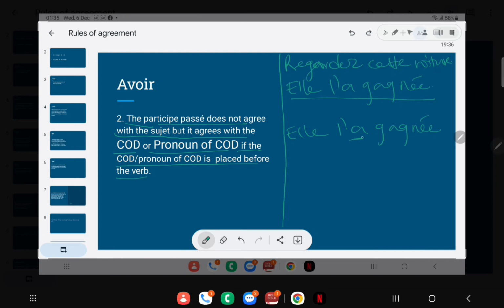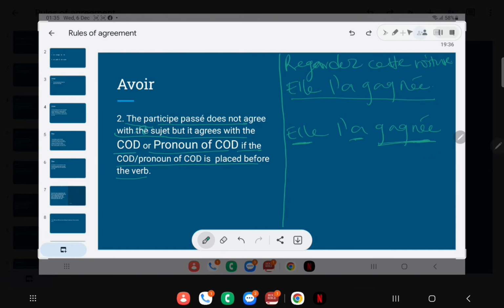So observe this sentence. You can see that we're working with the auxiliary verb avoir. But then there's something strange in this sentence. The rule with conjugating passé composé with avoir is that the participe passé that comes after it remains unaffected by the subject. But here we have gagnée. We have a feminine gagnée. Why? Let's look at the rule, the second rule.